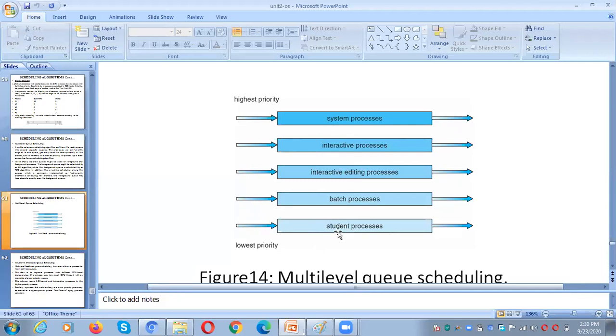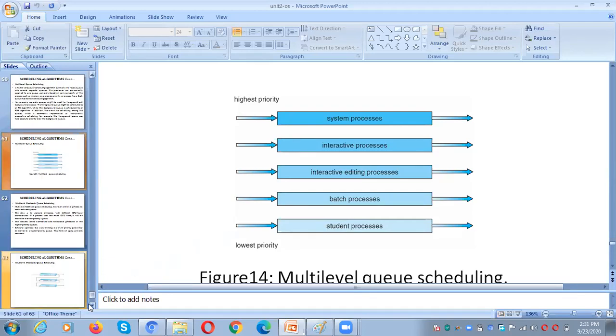Whenever you move to the fifth queue, suddenly a high priority process comes into the system queue. What do we need to do? There will never be a chance to run a student process. Automatically we need to move back and complete the processes available in the high priority queue, and then switch back to this one. So here also there is a problem. The lowest priority, lowest level queue processes will never get a chance to execute immediately. They need to wait a very long time. So this is the problem in multi-level queue scheduling.